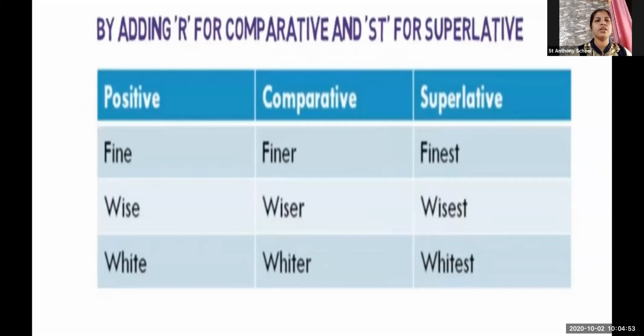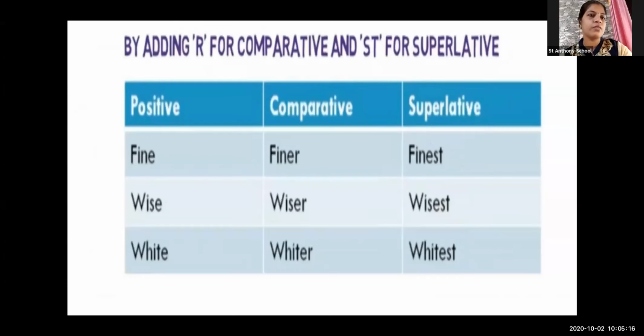Okay, let us move forward. The adjectives are fine, fine, and the comparative finer, and in the superlative finest. Now what is the difference over here is we have just added the r and st. Why have we added only r and st? Because you can see the words end with the e itself.